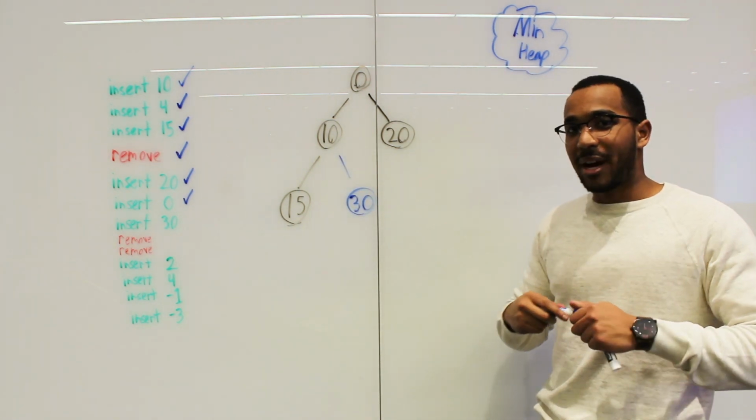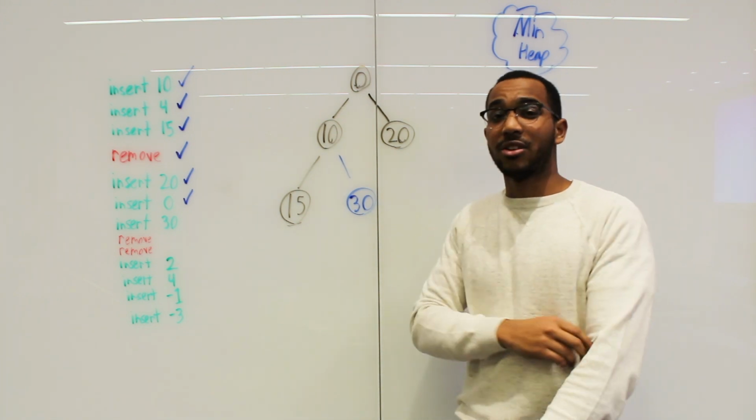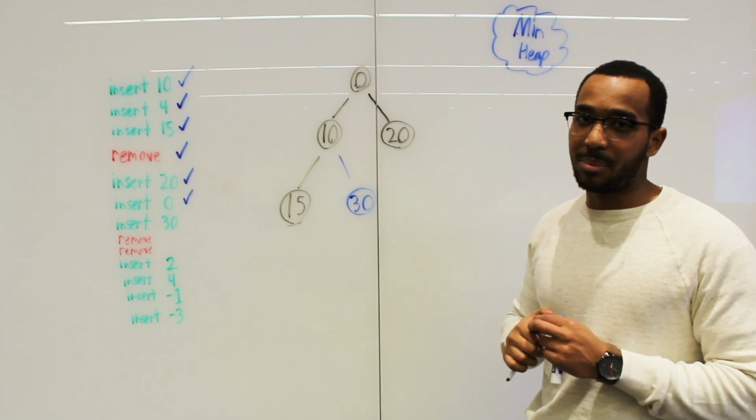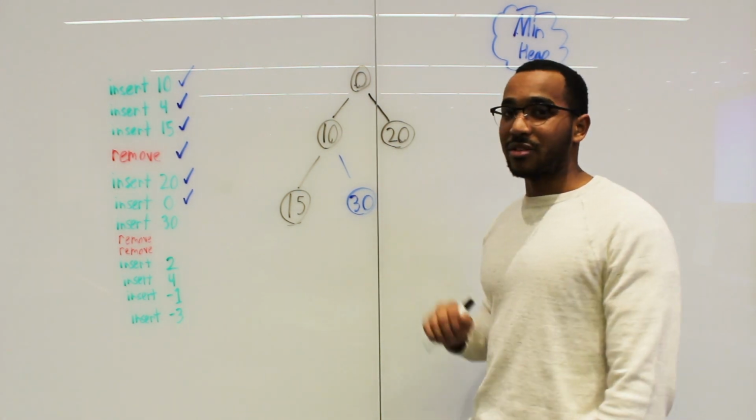30 is going to ask its parent, 10, am I smaller than you? We see that 30 is definitely bigger than 10, so 30 will not bubble up. So what we're going to do is solidify the placement, and we can't bubble 30 up. We still have a min heap, and everything's fine.